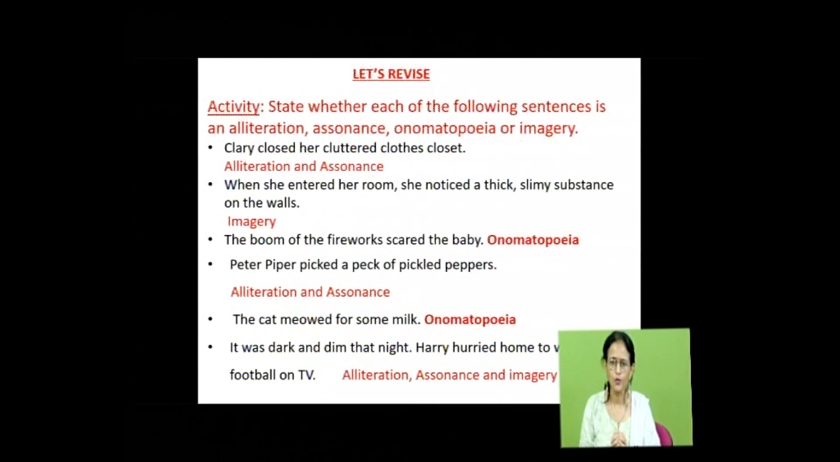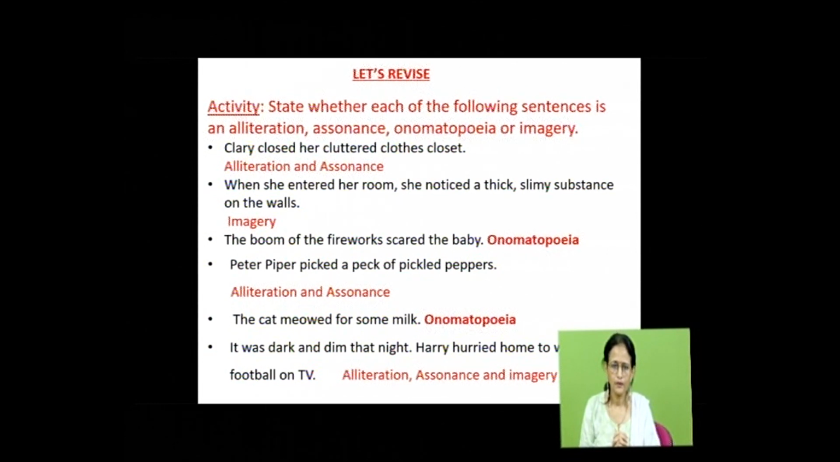It was dark and dim that night. Harry hurried home to watch football on TV. See, alliteration: dark and dim. Her and her in hurried home. Assonance. It was dark, was and watch, the war sound. Okay.